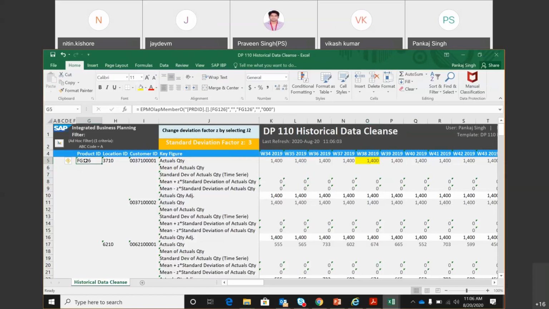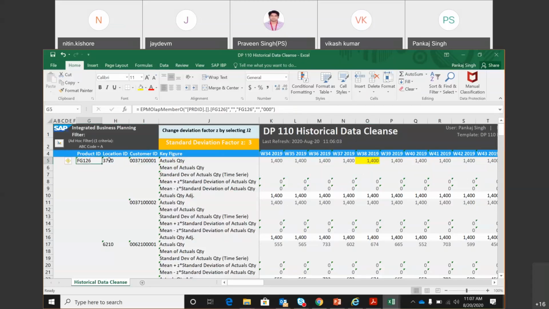This product is being sold at many DCs. Yeah, this is the customer where we are selling to him from this location 3710. Yes. So now can you summarize everything in one sentence? What does this 1400 mean? Yeah, the 1400 quantity that we are selling to this customer from this location, and the product ID is SG126. Absolutely correct. Very nice. So 1400 quantity is the sales history of product FG126 that was sold from location 3710 to the customer 0001.